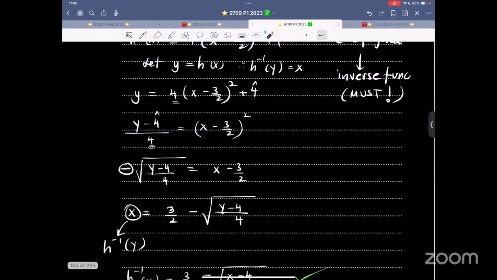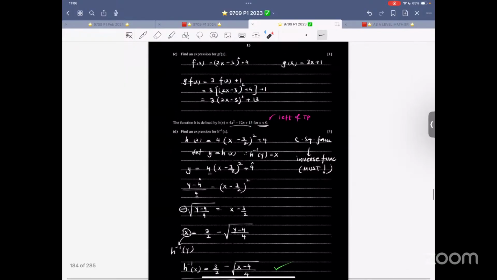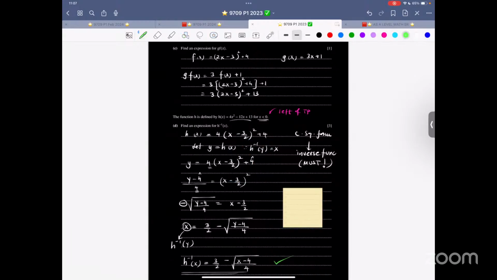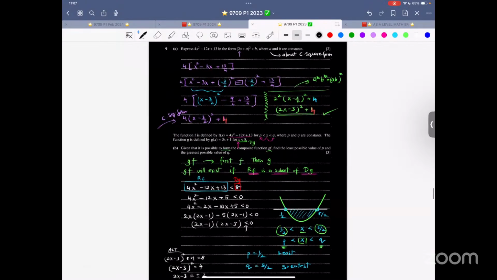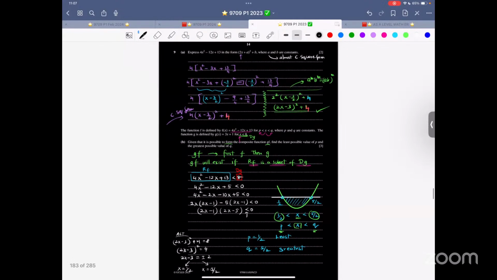That is the something. And let me minimize it, take a screenshot, because this is again one of my favorites. So let me write over here, again, a favorite in functions. Okay, and take a screenshot on the next page also. Which paper is this? This is October/November 2023, variant 11.